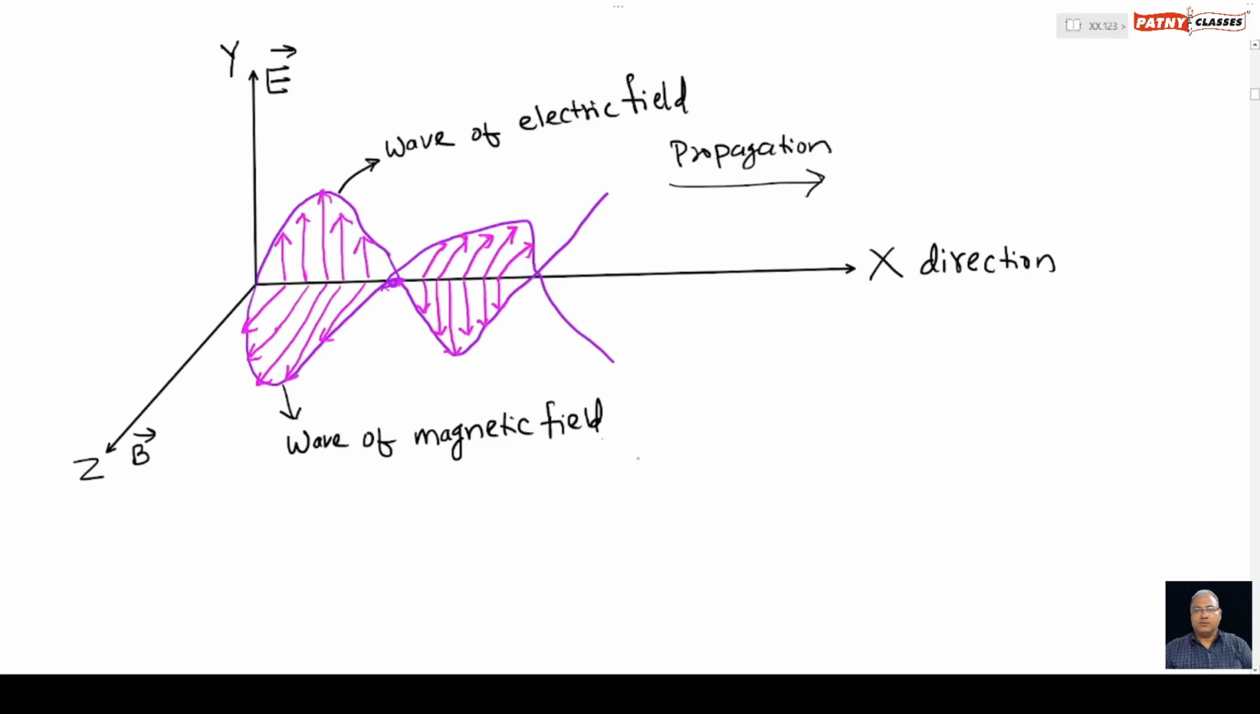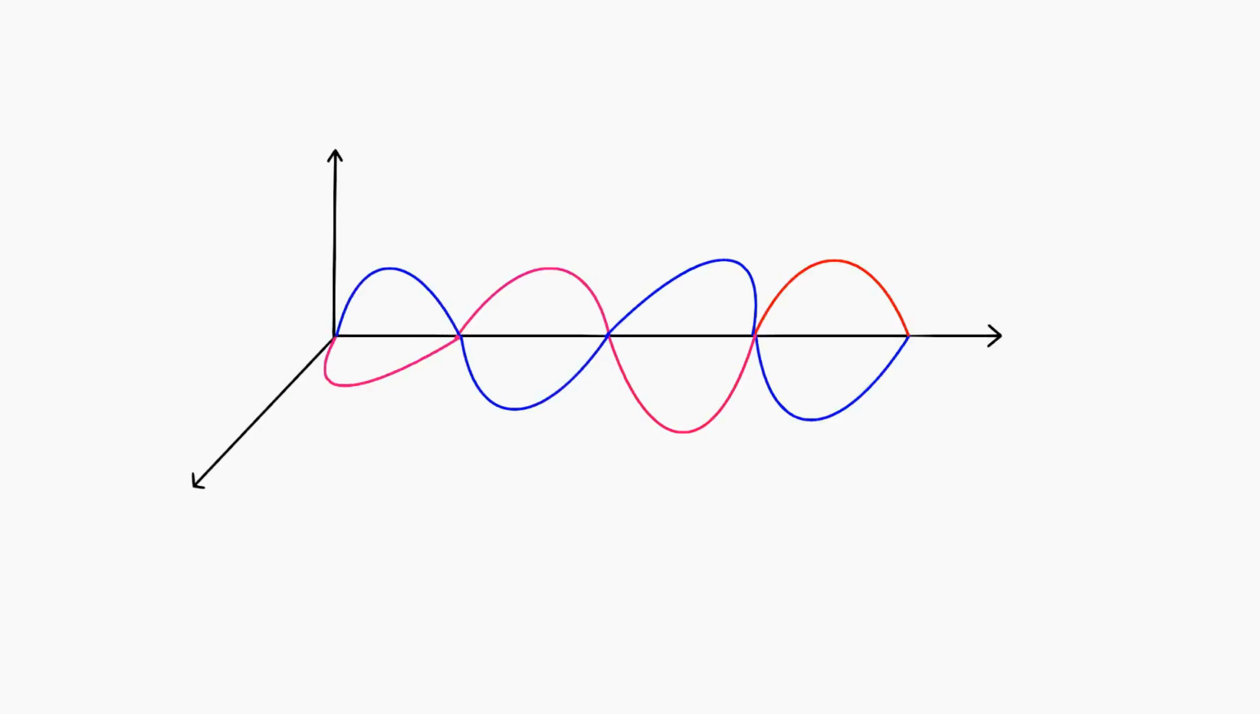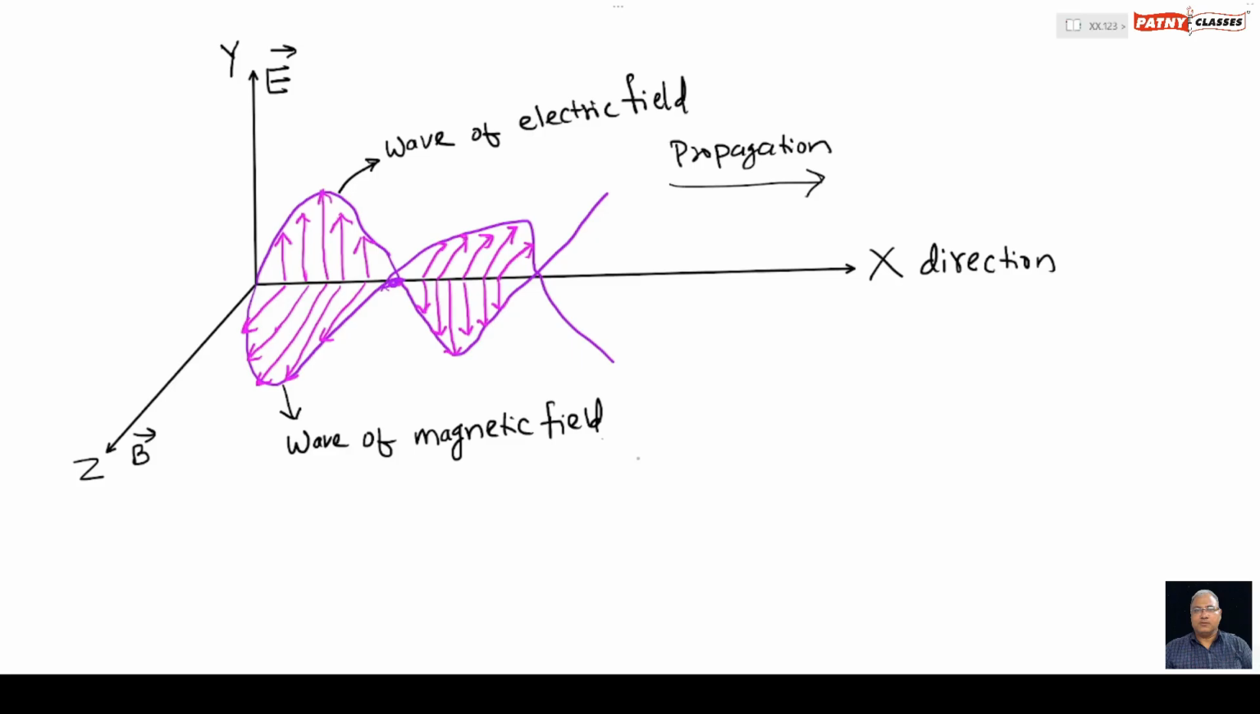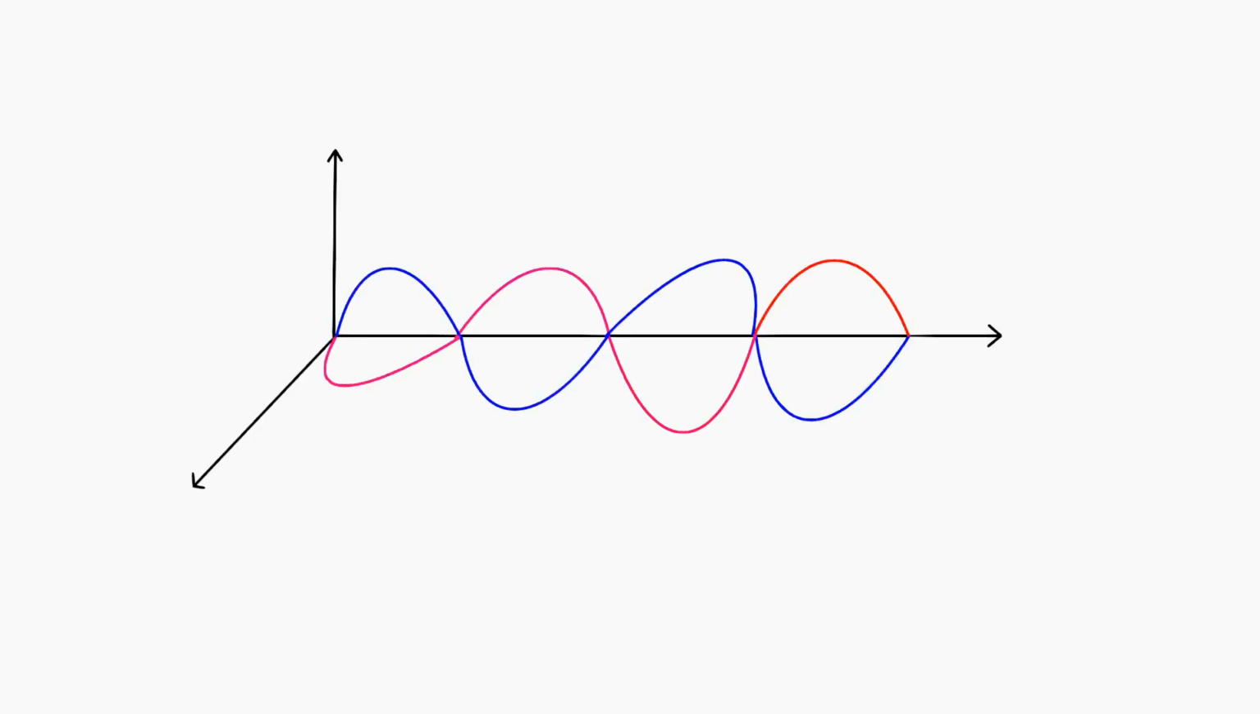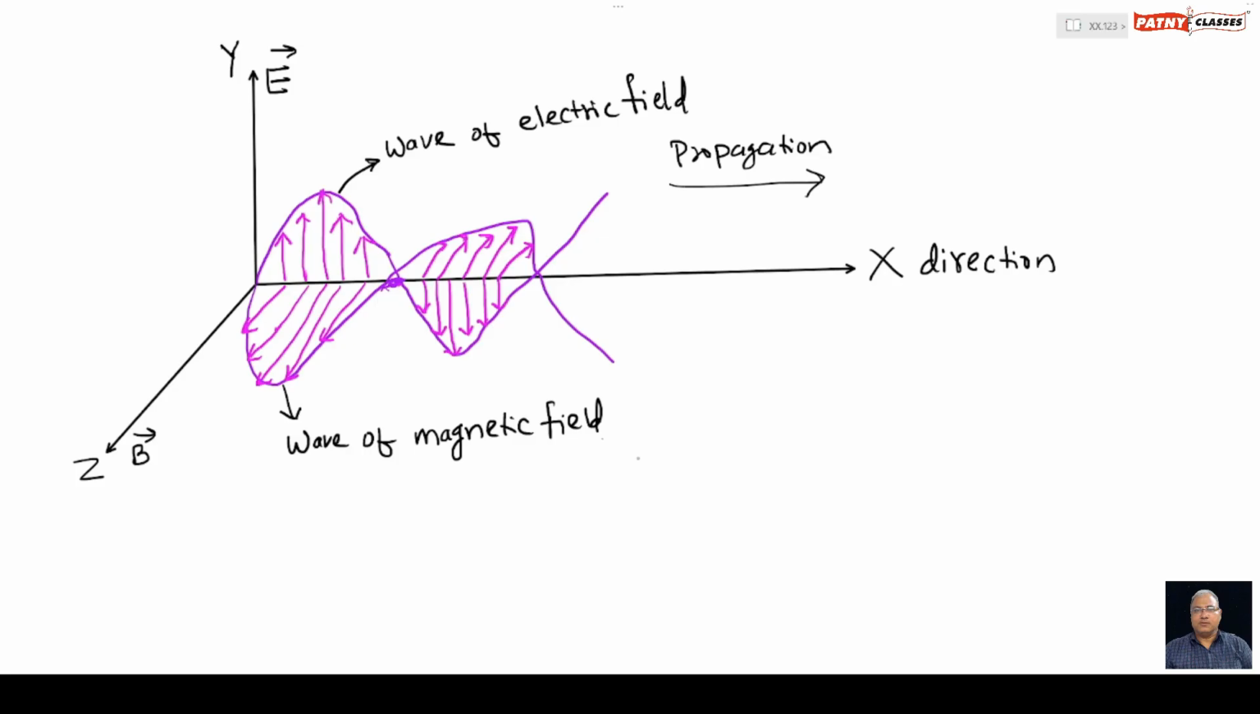Repeat once again. If the electric field is vibrating along the y direction and the magnetic field is vibrating along the z direction, then the resulting electromagnetic wave propagates along the x direction.